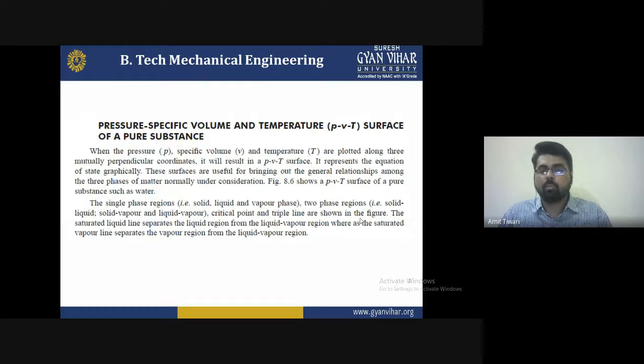To have the pressure, volume, and temperature surface of a pure substance such as water, there are the single phase regions, that is solid, liquid, and gas, or we can say vapor phases. There are also two-phase regions: solid-liquid, solid-vapor, and liquid-vapor. The critical point and the triple point are shown in the figure, and the saturated liquid line separates the liquid region from the liquid-vapor region, whereas the saturated vapor line separates the vapor region from the liquid-vapor region. So this is the pure substance pressure, volume, and temperature region from the PVT diagram.